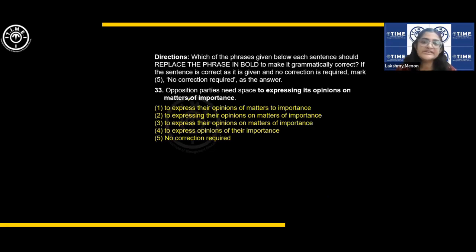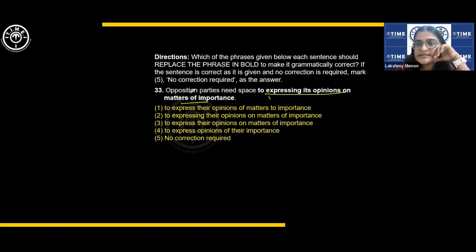Okay. Opposition parties need space to expressing. See, an easy way to crack this question, you don't need to read all the options. If you are very strong in grammar, you can correct the sentence as you read it and then just pick that answer. But only if you're very strong, otherwise you check each option if you're not very sure. Okay, this method is for those who are very, very good with grammar. So let us try and I'll show you that method now.